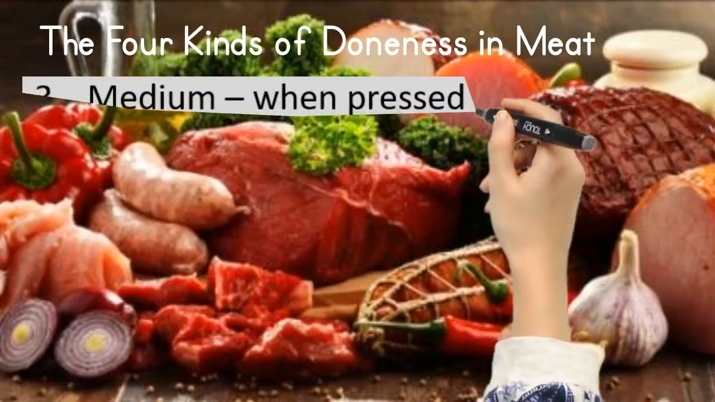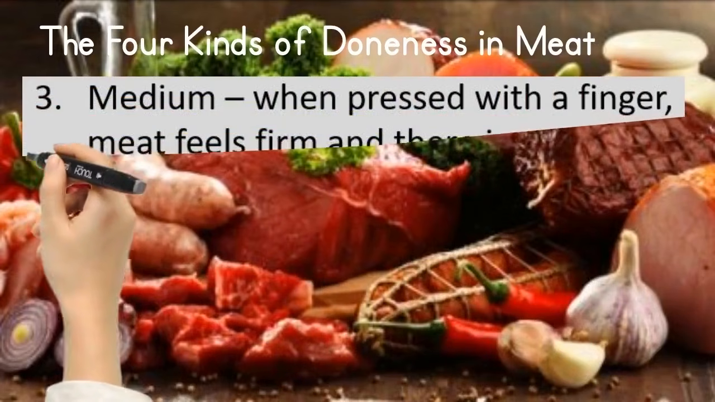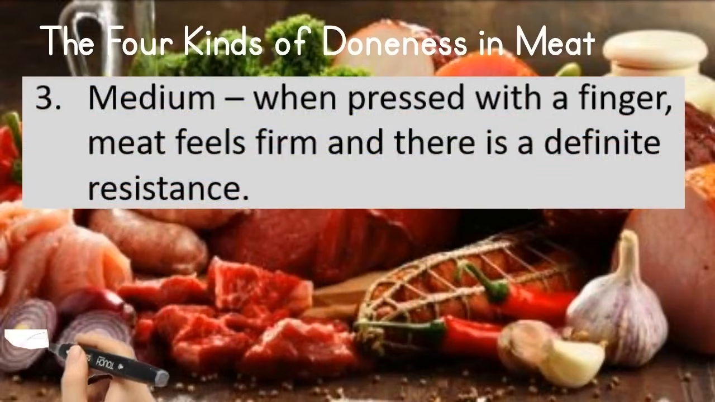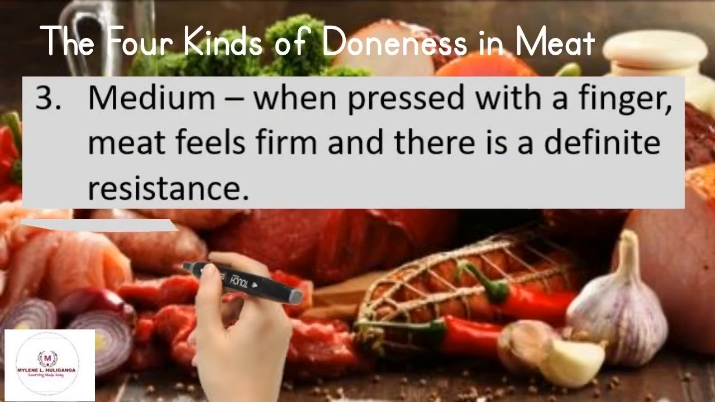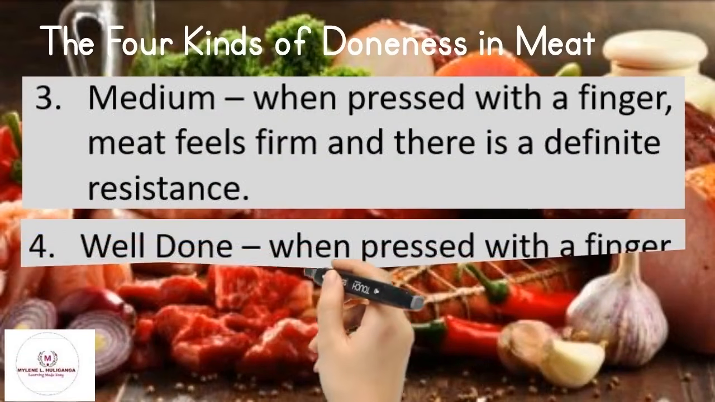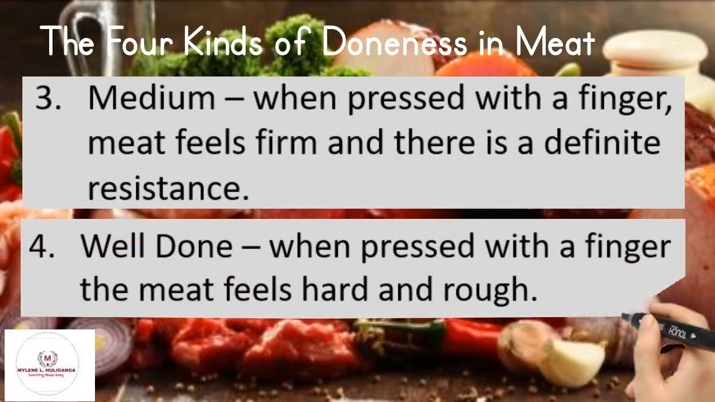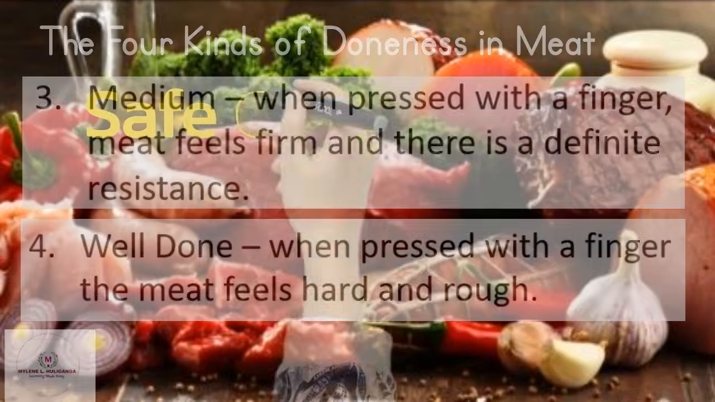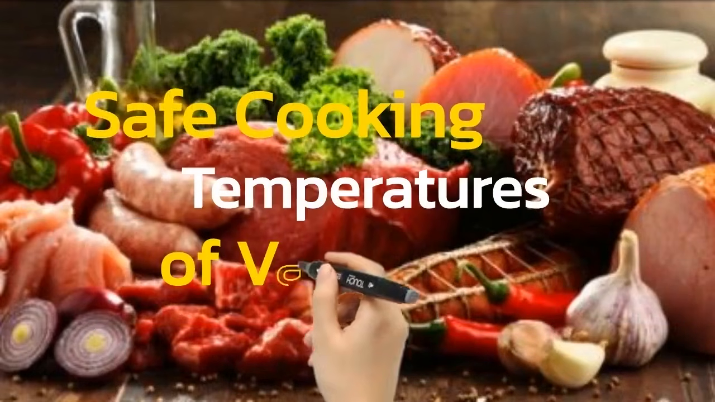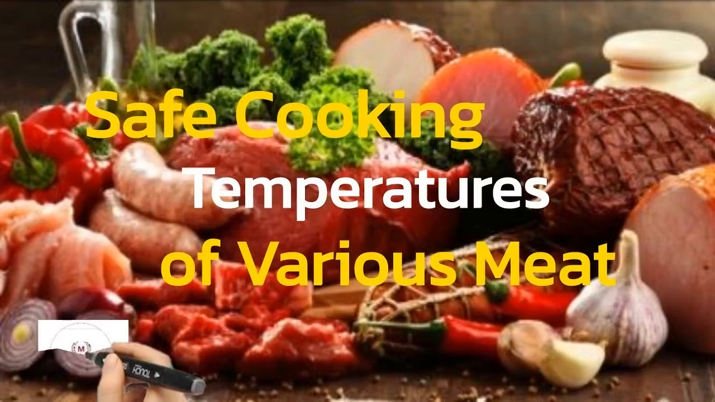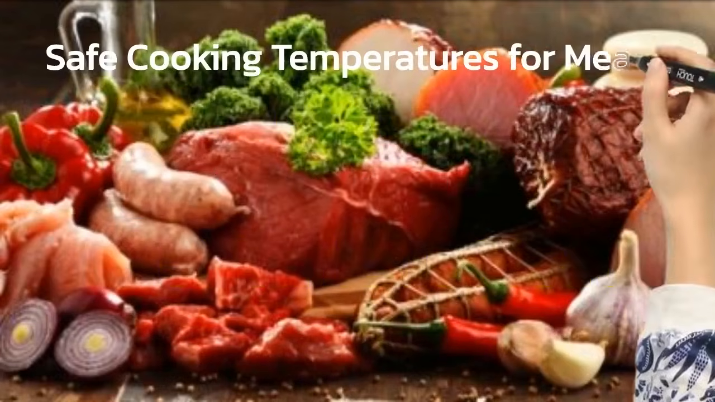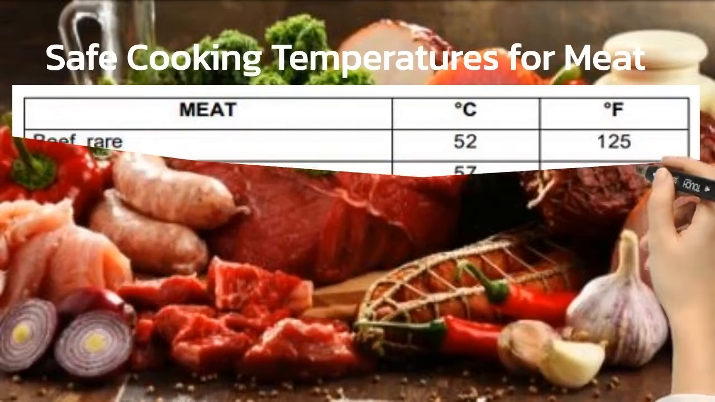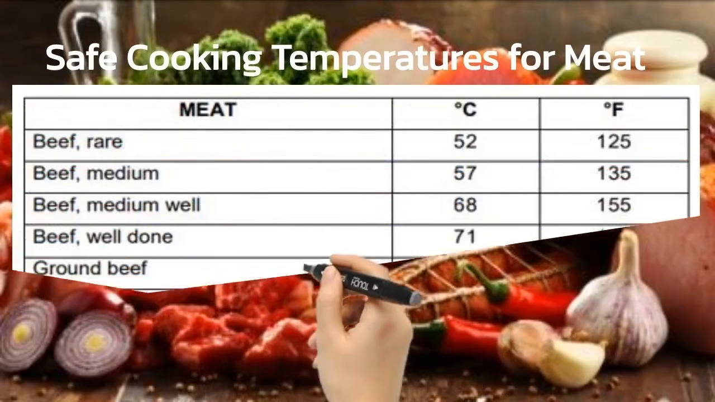Number 3, medium. When pressed with a finger, meat feels firm and there is a definite resistance. Number 4, well done. When pressed with a finger, the meat feels hard and rough. Safe cooking temperatures of various meat. The following are the safe cooking temperatures for various types of meat.